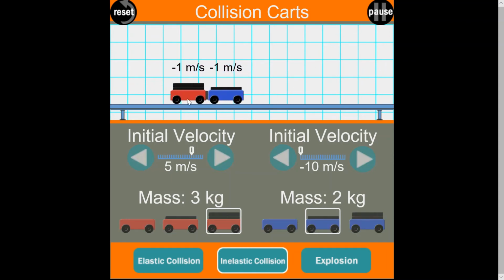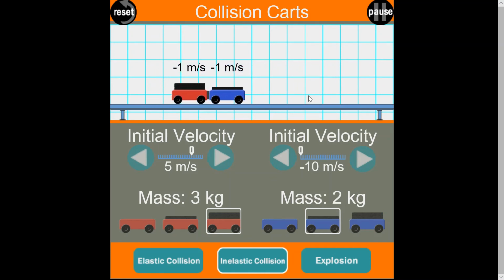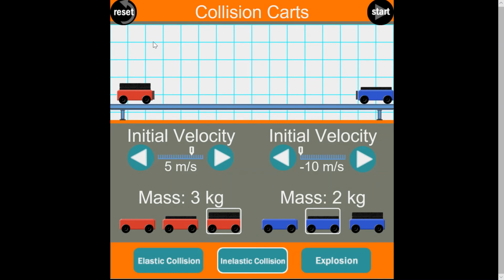So let's see what happens now after they collide. You can see after the collision, the wreckage is moving to the left. What that tells us is that the blue car had slightly more momentum than the red car. Even though the blue car is lighter than the red car, remember it was going faster, and that was enough to give it more momentum. So as a result, everything moves to the left. Let's change the parameters a little bit. Let's take our red car and change its speed to 10 meters per second, and we will slow down the blue car to minus 5 meters per second, and let's see what happens now when they collide.